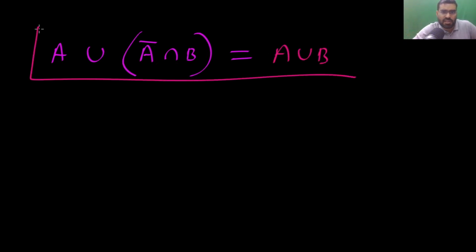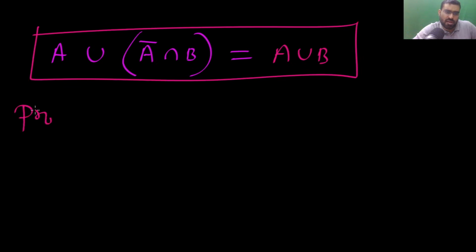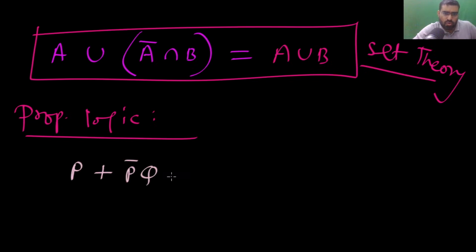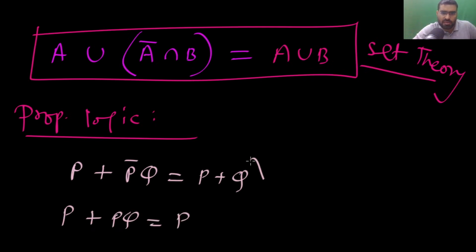Actually, this is very similar to propositional logic. In propositional logic, there is a rule in Boolean algebra, and this is the rule in set theory. In propositional logic you have P or P bar Q, which is the same as P or Q. Similarly, P or PQ is the same as P. So these are the rules in propositional logic, and these are the rules in set theory.